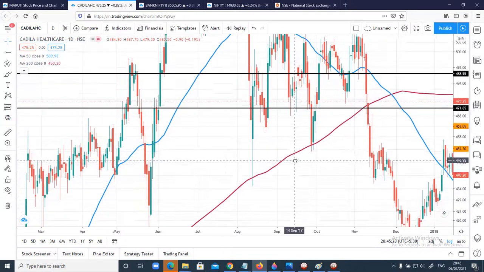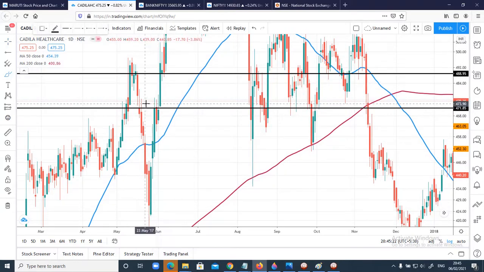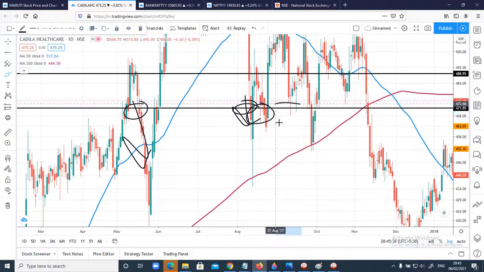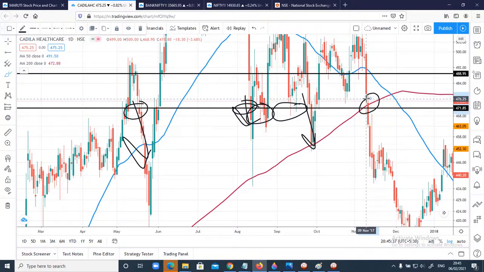Okay, you can see whenever it has broken this range low, there has been a quick fall, right? We have seen a fall here. Here you can see it has acted as support. Fall below this, there has been a good momentum on the downside. You can see here again, this was in November 2017.